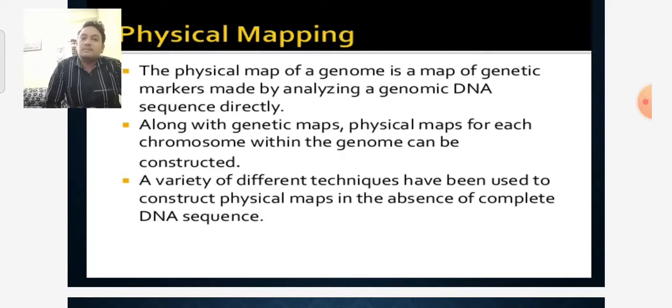A variety of different techniques have been used to construct the physical map in the absence of the complete DNA sequence. There are a variety of techniques now available by which we can construct a physical map in the absence of the complete DNA sequence. Even without the complete DNA sequence, we can easily obtain the map.